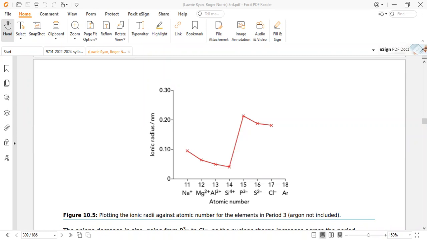As we already stated, as the proton number increases, this is because of the ratio of proton to electron. As the ratio shifts towards the proton side, the attraction increases and the size decreases.